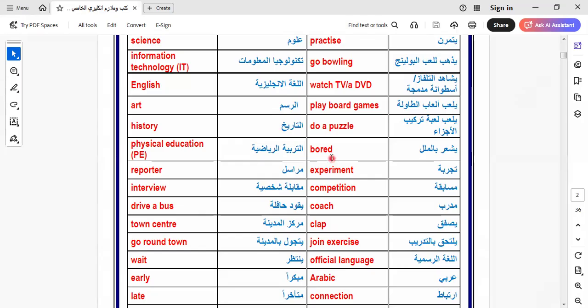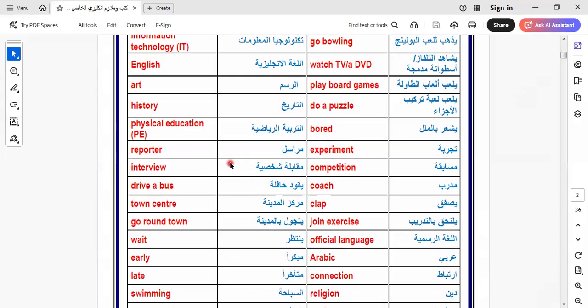When we talk about things, I give you the example to learn the adjective with ing. When you say this book is boring or this film is boring, I describe the film or the book, so I add ing to the adjective. But when we say I'm bored, I describe my emotion as a person. This is the difference between the ing form and the ed form of the adjective.